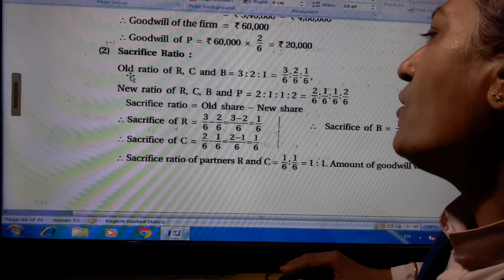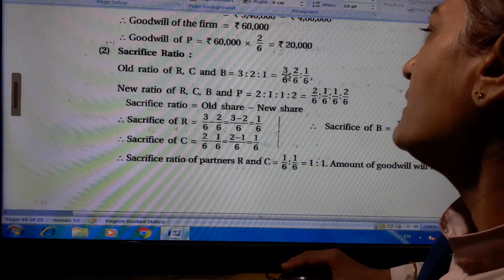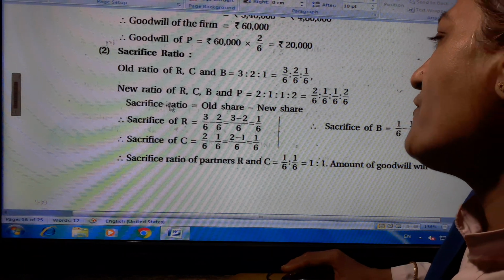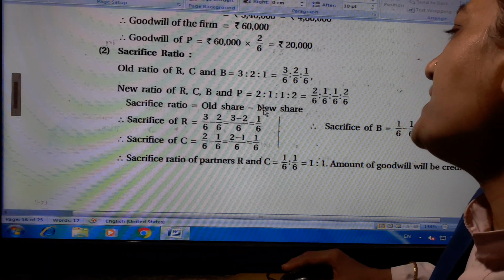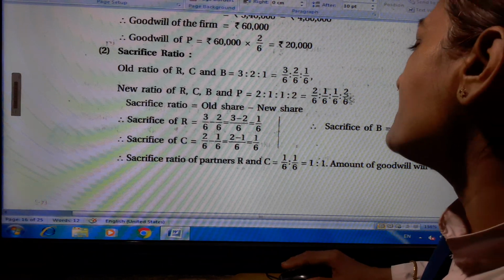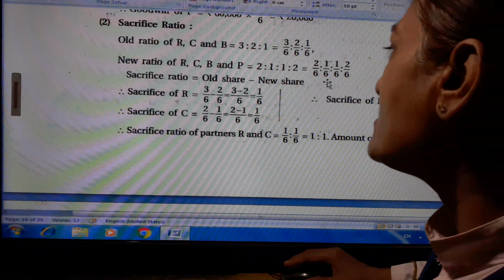Sacrificing ratio. Old ratio of R, C and B is equal to 3:2:1, that is 3/6, 2/6 and 1/6. New ratio of R, C, B and P is equal to 2:1:1:2, that is 2/6, 1/6, 1/6 and 2/6. Sacrifice ratio is equal to old share minus new share.